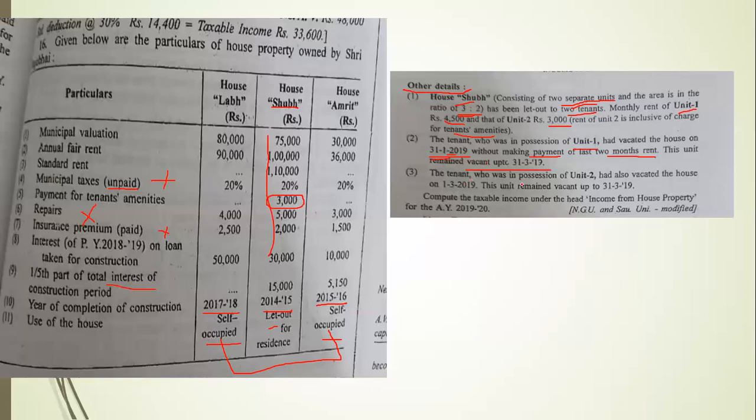The tenant who was in possession of unit 2 also vacated the house on 1st March 2019, and this unit remained vacant up to 31st March, so it is vacant for 1 month. So unit 1 is vacant for 2 months and unit 2 for 1 month. Okay, so let's start the calculation.